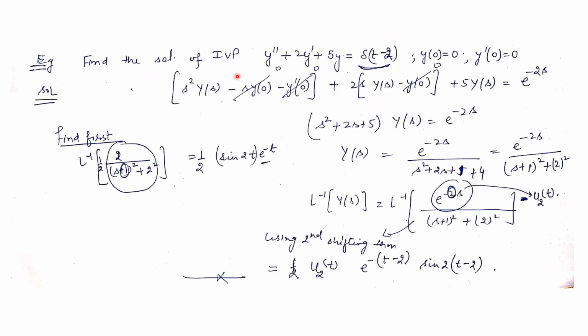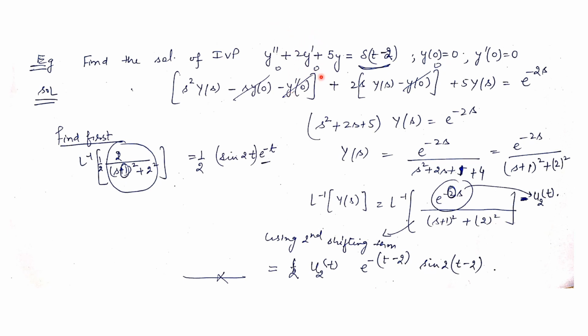Now the next is the solution of initial value problem. Here we are having a second order initial value problem, a second order differential equation under two conditions initially at one point. So the procedure is same. We first take the Laplace to both sides, then simplify this and take Laplace inverse. We will get the solution y(t). Right? So what is Laplace of y double prime? It is s square Y(s) minus s y(0) minus y dash at 0. So now you substitute the values of y(0) and y dash 0.